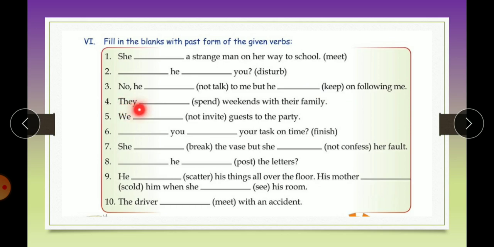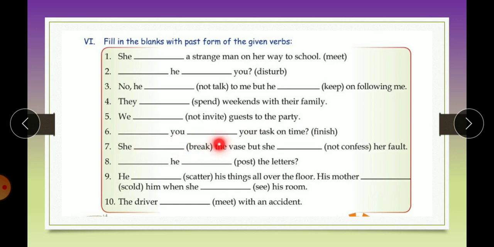They spend, change it into the past form, spent weekends with their family. We not invite. So not invite means you have to frame the negative sentence. So we didn't invite guests to the party.